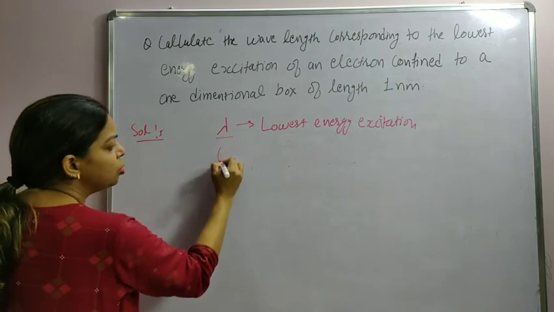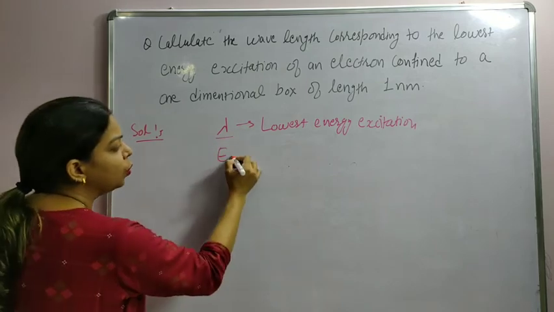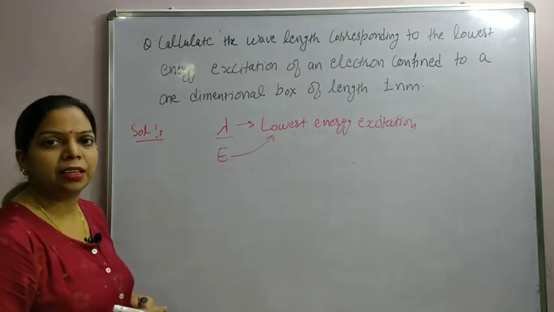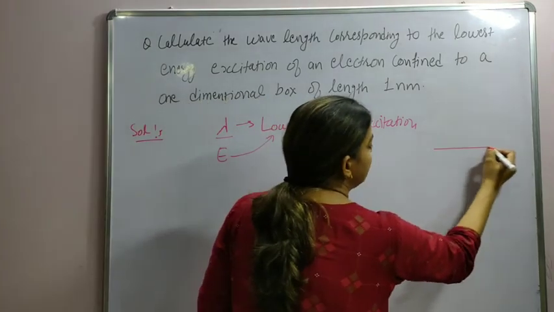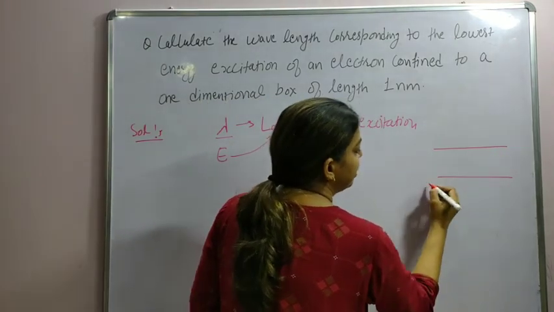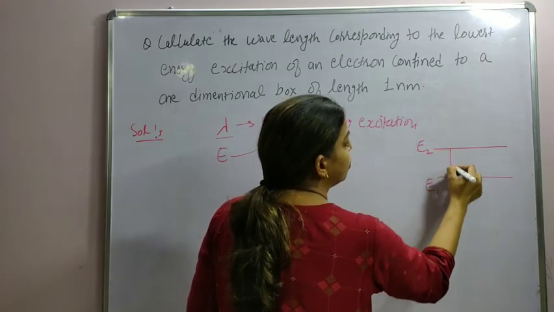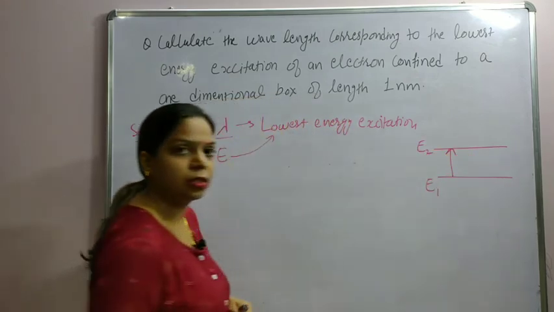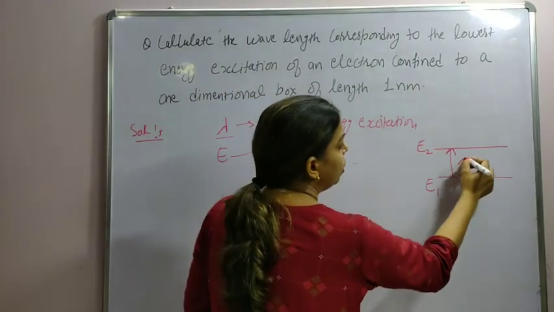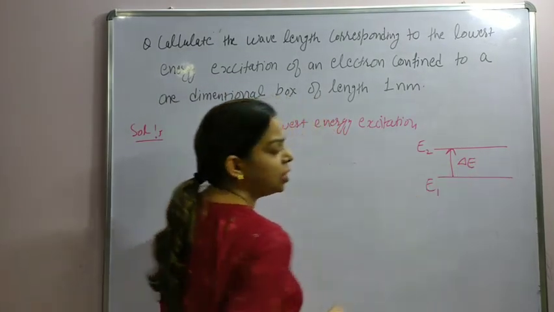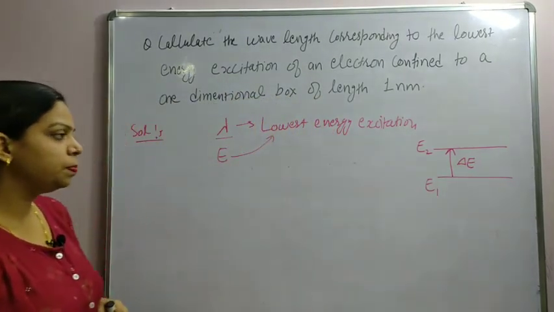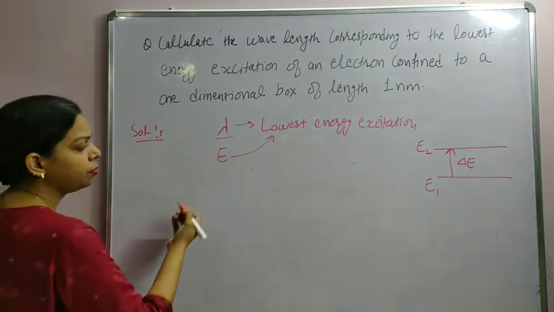Lambda means we must know the energy corresponding to the lowest energy excitation. So lowest energy excitation means the excitation is happening between E1 and E2. This is the lowest energy excitation. So we have to find the energy difference of these two quantum states.